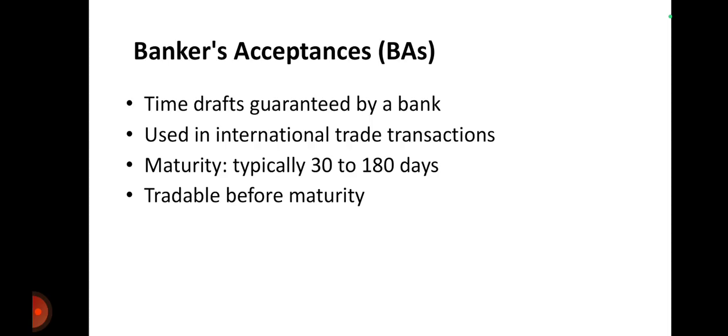Next is bankers acceptances, called BAs. These are time drafts guaranteed by the banks. It is useful for banks to get money in a short period of time. It is used in international trade transactions, and the maturity period is a minimum of 30 days to 180 days, from 1 month to around 4 to 5 months, and it is tradable before the maturity period. This is the option that bankers accept.